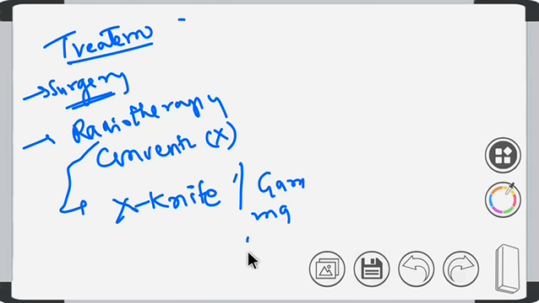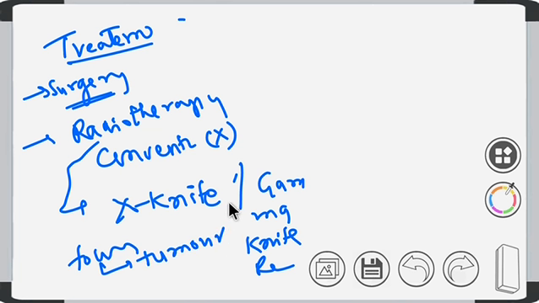Here we focus the entire radiation on the tumor, so that minimal injury is caused to the surrounding structures.